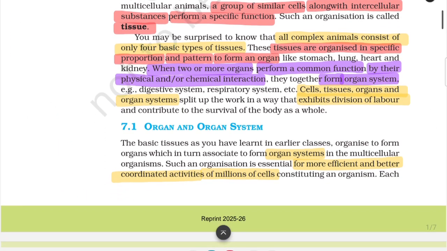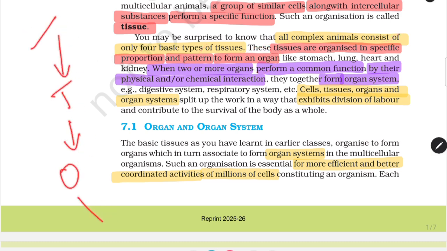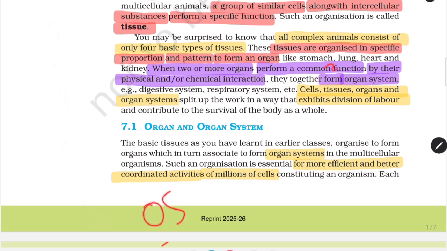So further on, these tissues are organized in a specific proportion and pattern to form what? To form an organ. Cells are organized to form tissues, tissues are organized to form organs, and organs get organized into organ systems. This is what is written here. When 2 or more organs perform a common function, remember common function, by their physical and chemical interaction, they form an organ system. Hope you all get it.